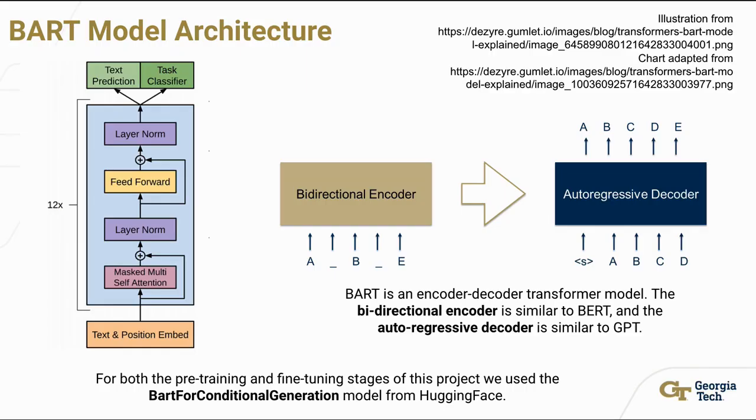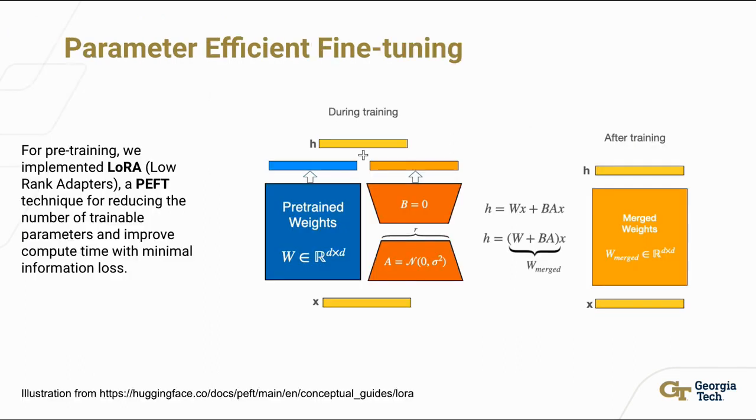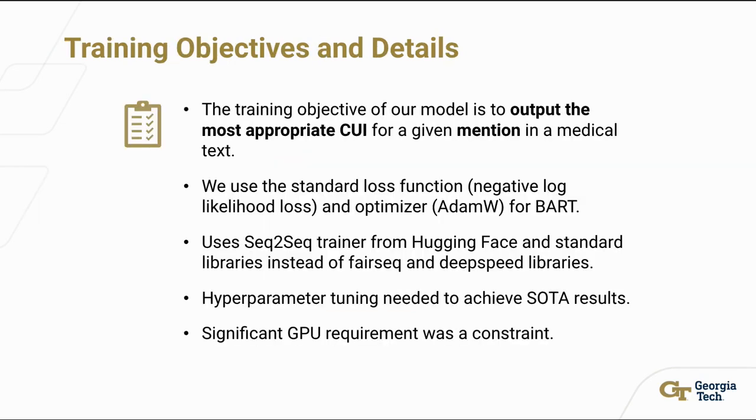Our model architecture was BART for conditional generation, which is a bidirectional encoder plus autoregressive decoder. You can see the architecture on the left, 12 layers of standard transformer architecture, and then a text prediction head at the end for generative output. We implemented parameter-efficient fine-tuning in the pre-training step, specifically LoRA, to reduce the number of trainable parameters and improve compute time with minimal information loss.